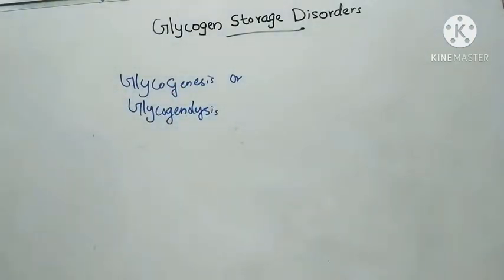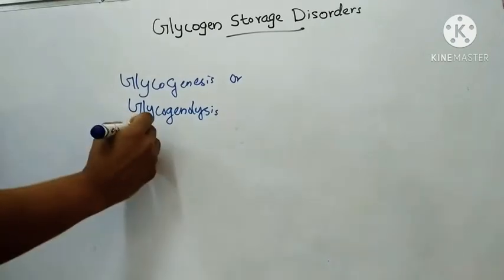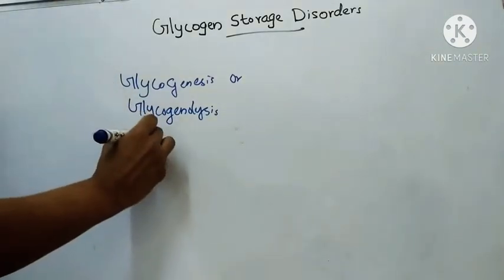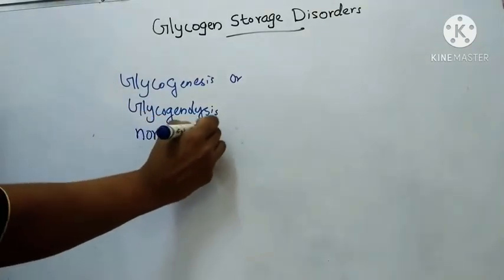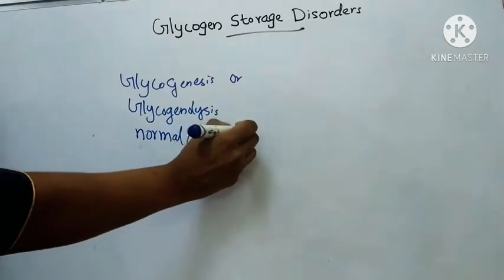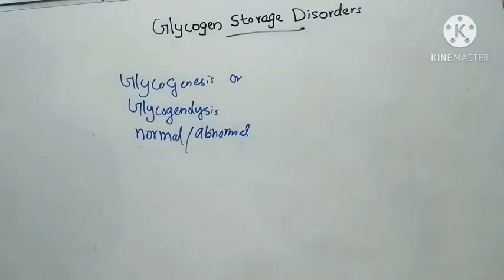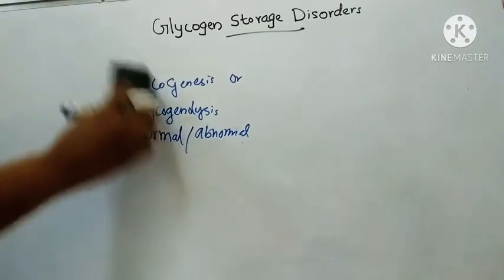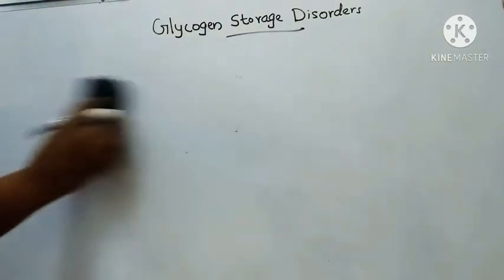These glycogen storage disorders are characterized by deposition of either normal or abnormal glycogen in specific tissues. Six classical types of GSDs are there. The first one is type 1, that is von Gierke disease.